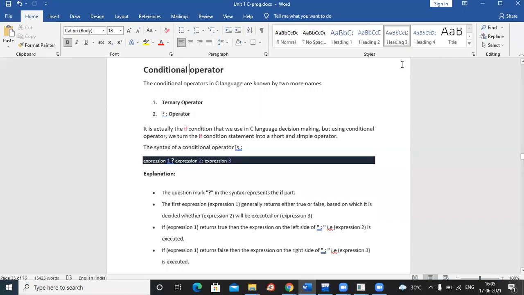Coming to the conditional operator. Okay, what is conditional operator? By the name only you are easily able to understand that some condition is being given in this operator. Yesterday I told you about the condition. We have so many conditions that we do our work, our daily task, yes or no? Similarly, here in the operators also, you have something called as conditional operator.